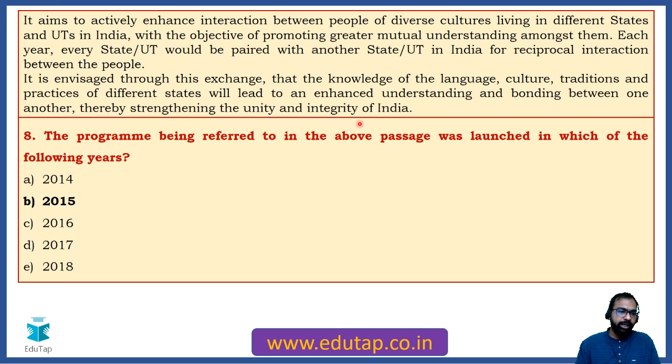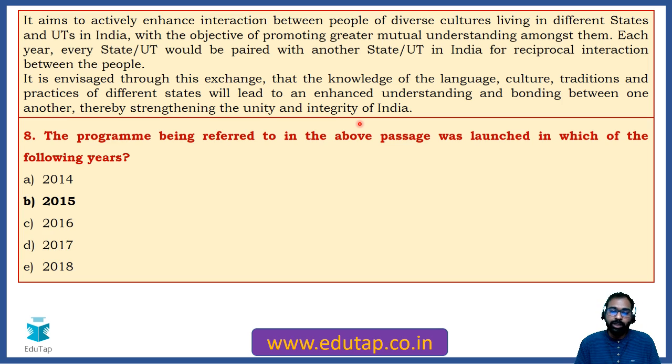So these were the 8 questions that we had to discuss. See, 2-3 important points I want to discuss with you. Number 1, government schemes are not only important for your ESI part, they are also important for general awareness. So from now on, we'll be picking up certain schemes which overlap in GA as well as ESI. Fine. A few of these questions can be asked in ESI because the coordinating ministry is Ministry of Human Resource Development, and we associate that ministry with skill development, with education. So a few questions out of these 8 questions can be asked in ESI also.